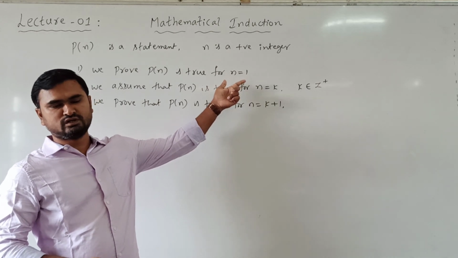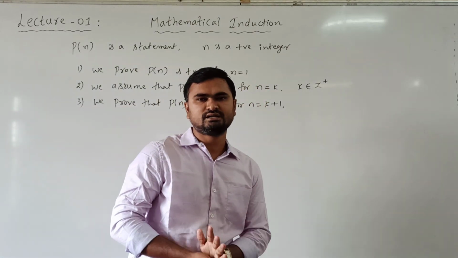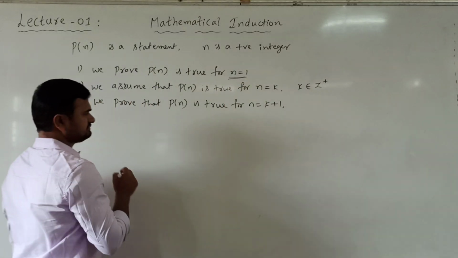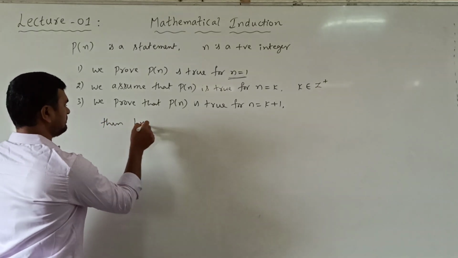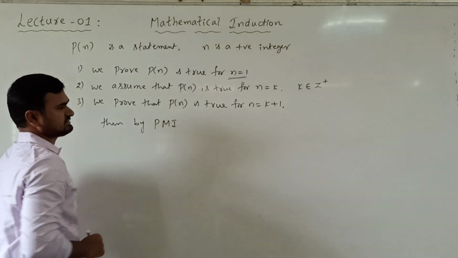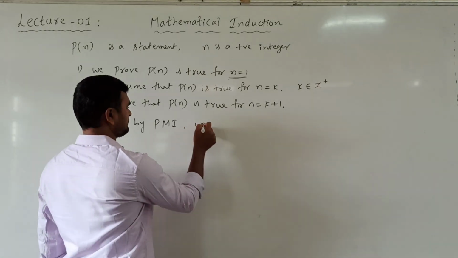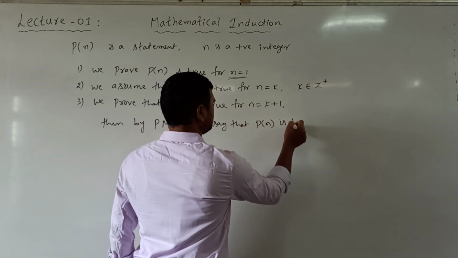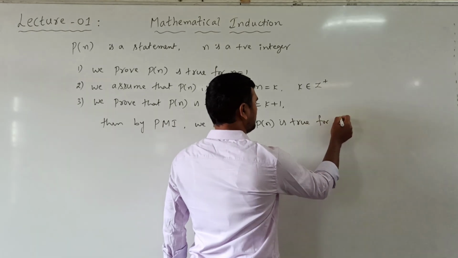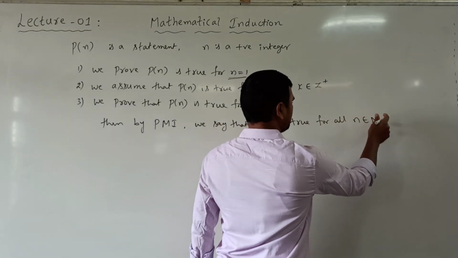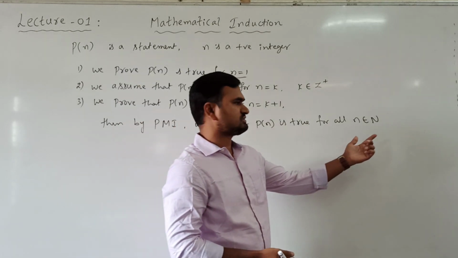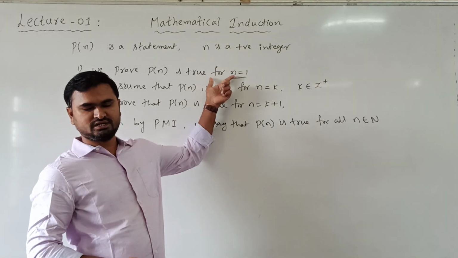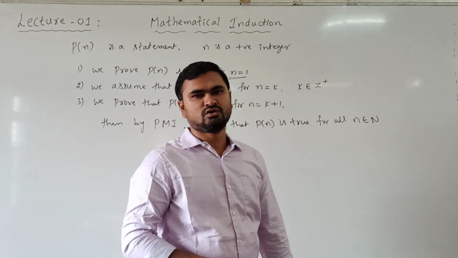Positive integers starting from n equal to 1 are nothing but natural numbers. So if you are starting from 1, then by the principle of mathematical induction, we say that P of n is true for all n belongs to N. Here I am writing n belongs to N, that is all natural numbers, because we are starting from positive integers starting from 1.